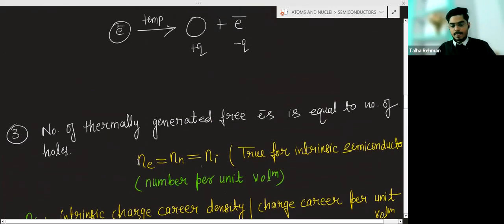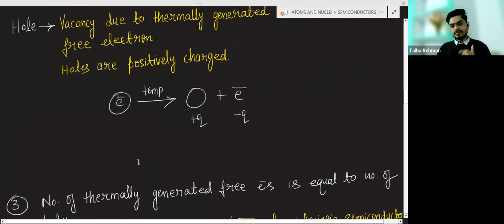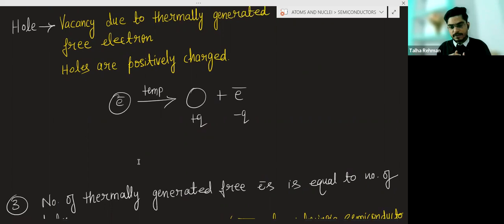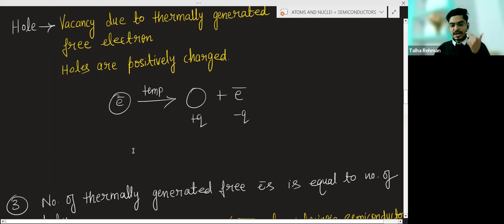These charge carriers depend upon the temperature. When you increase the temperature, more bonds will break, more thermally generated free electrons will be there, and more holes will be there. On increasing the temperature, the charge carriers in a pure semiconductor will increase.